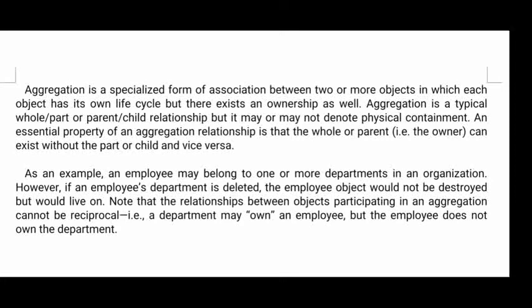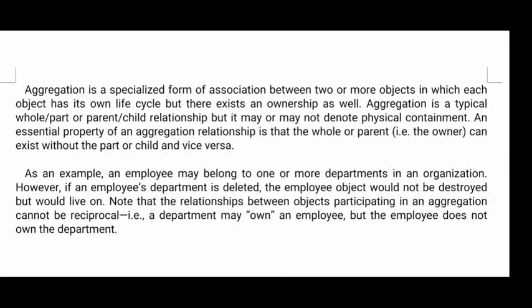Or one object, for example, in the same group two or more objects are there, so they may have a relationship. Not inside the object, within an object also. Example, if class A is there, and in class A 3 objects are created, class 2, class 3, class 4, then there also you can maintain a relationship. Or within one class, inside the class student 1 and student 2, 2 objects are there, between the 2 objects also you can create a relationship. Those 2 situations will come under aggregation only.